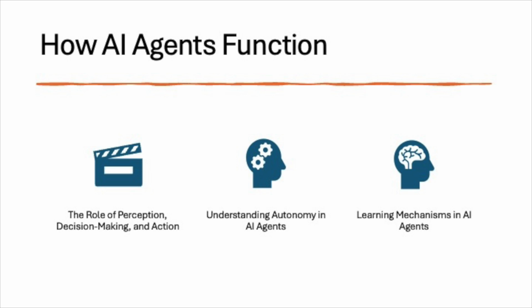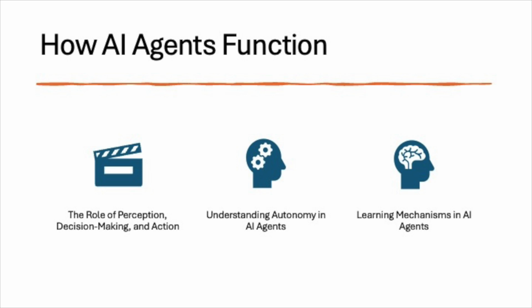For example, a self-driving car uses cameras and LiDAR to perceive its surroundings, while a customer service AI agent might gather input through text or voice commands. The perception phase is crucial because it forms the basis for everything the agent does afterward, enabling it to understand the situation or problem it needs to address.